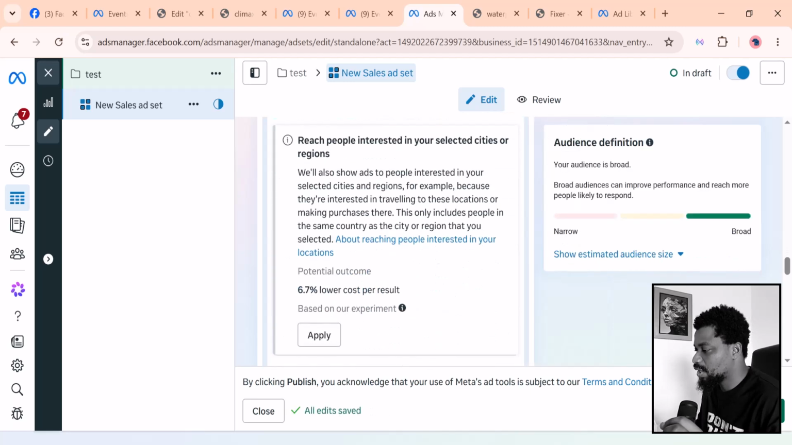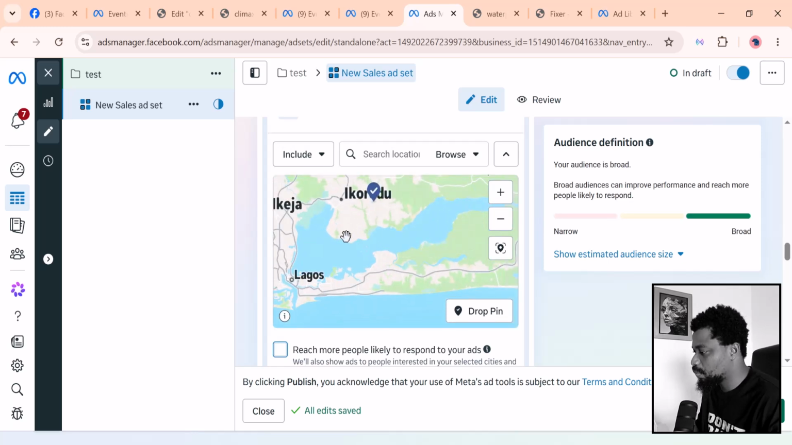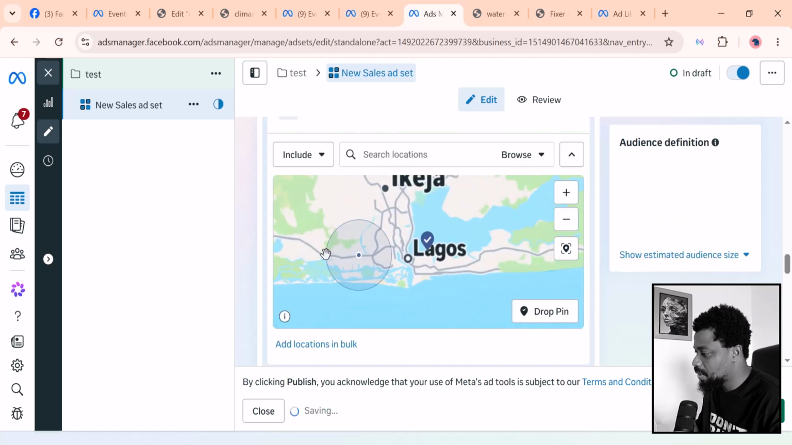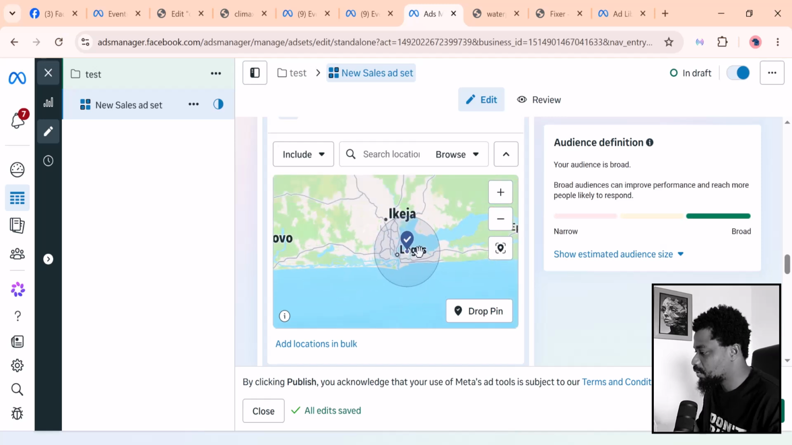Also, if you wanted to get even more specific, you have this option to drop pins inside of Lagos. Lagos is actually a big place, and let's say you wanted to target only this part of Lagos, you can come to drop pin here, and then drop it at that particular part of Lagos. You can also see that it covers a part of the ocean, which I think should be the Atlantic Ocean.